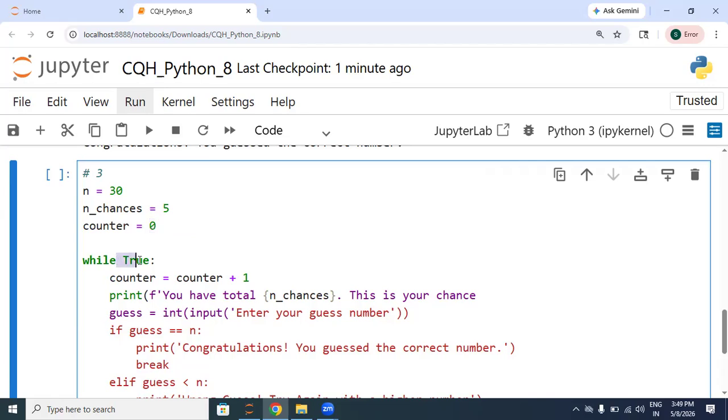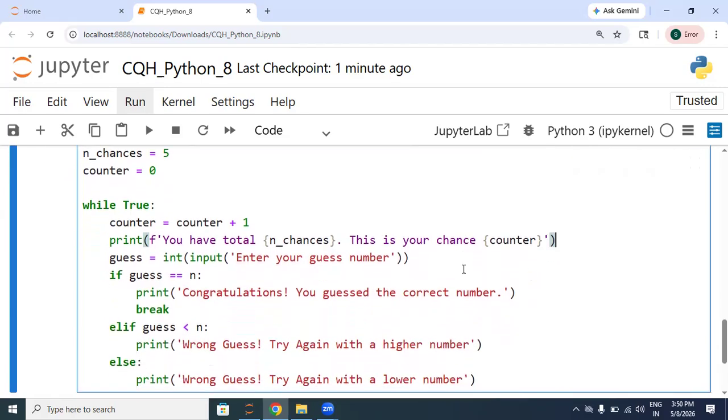So when this loop will be executed, the counter becomes 0 plus 1, that is 1. So counter is 1. So let's say chance number counter. Okay, so we can give an information to the user that we are having total this much chances, and this is your chance number this.